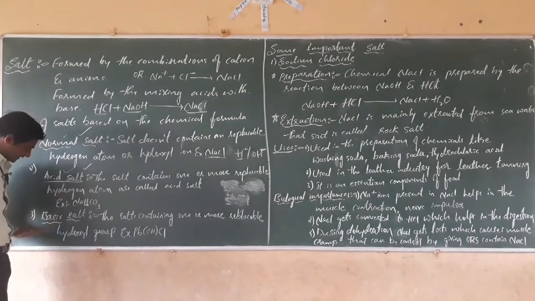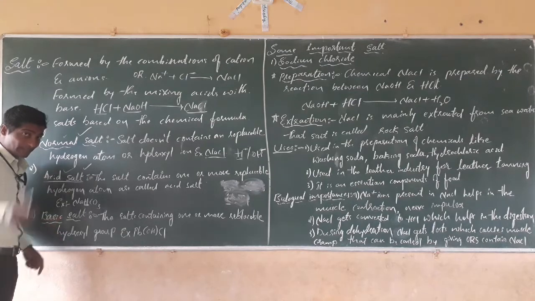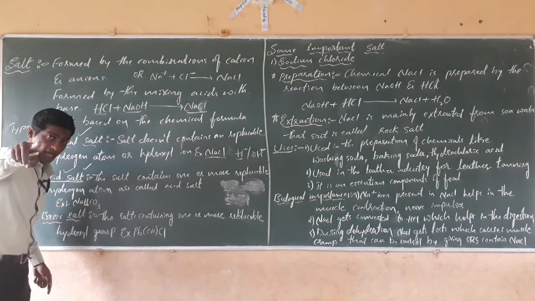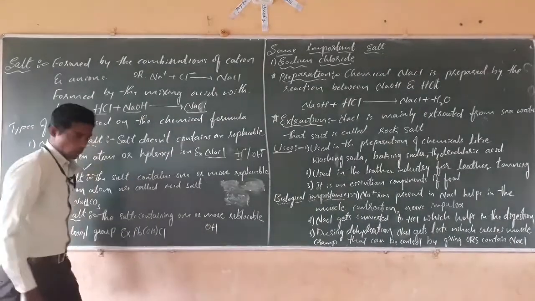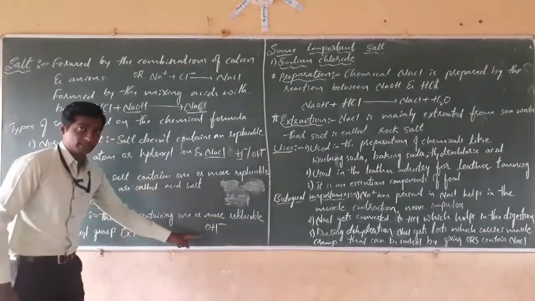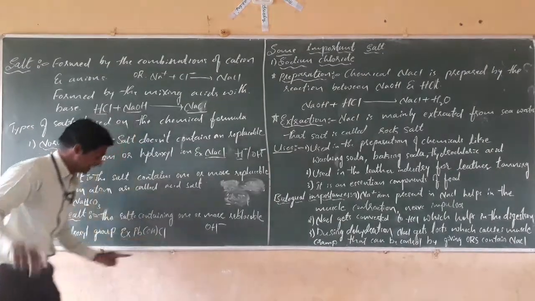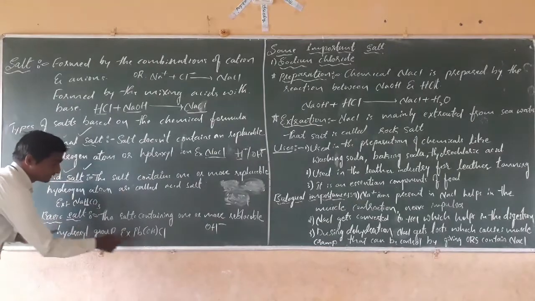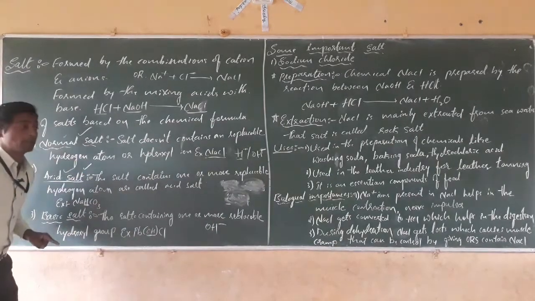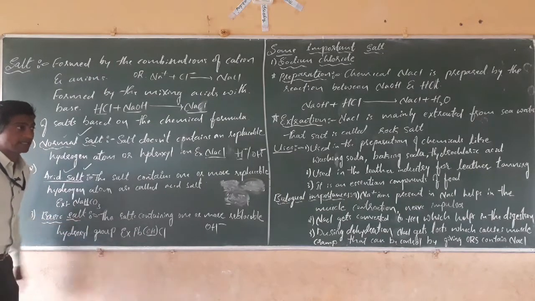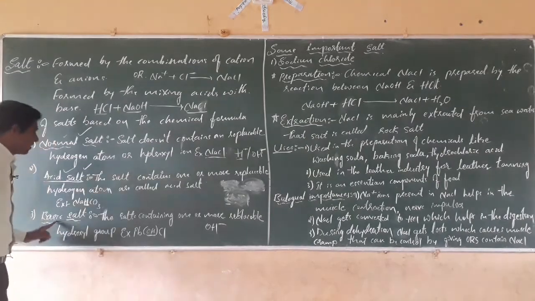Next, the basic salt. Basic means base, which contains hydroxyl ion, OH minus ion. Basic substances are those substances which contain hydroxide ions. A salt which contains one or more replaceable hydroxide ions or hydroxyl ions is called a basic salt.